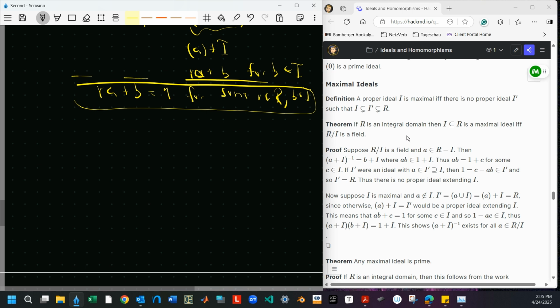Okay, so let's see, what do I want to say? Oh yeah, I think maybe we're going to use this in the next thing. So there's a theorem like the above: I subset of R is maximal if and only if R mod I is a field.